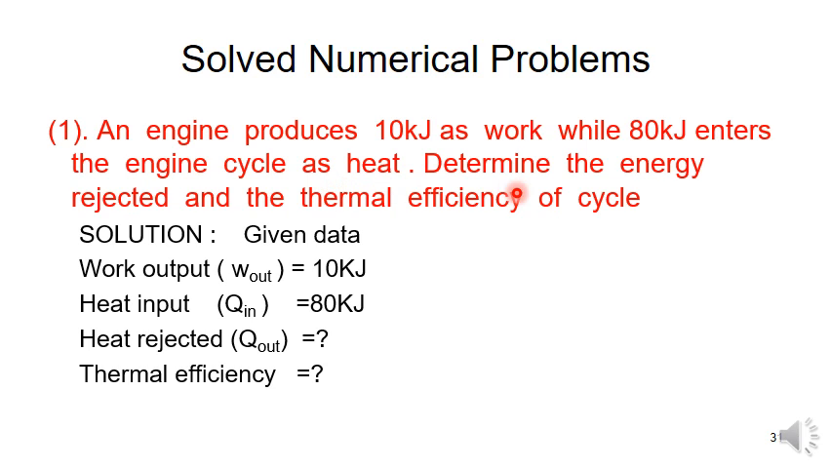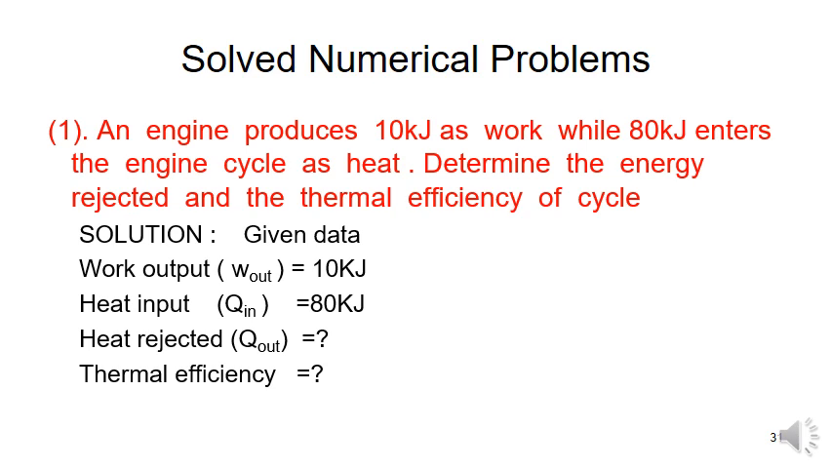So what's the given? First read the question carefully and write the given data. An engine produces 10 kilojoules as work, meaning work output is 10 kilojoules, while 80 kilojoules enters the engine cycle as heat. So the heat input is equal to 80 kilojoules. Determine the energy rejected: how much heat is rejected we have to calculate, and the thermal efficiency.